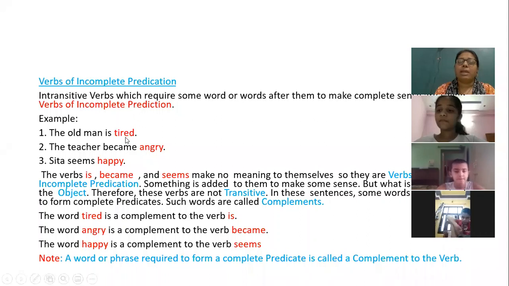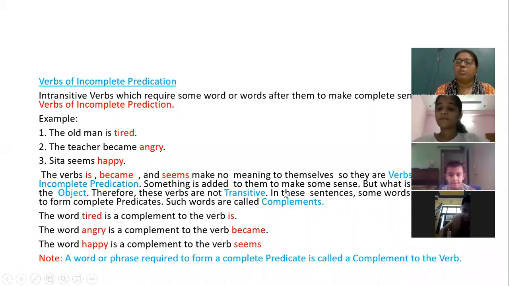But only by adding a word, tired, the sentence is giving some sense. And this tired is not an object. It is a word. Okay, angry and happy, they are other words. They are some other part of speech, but they are not noun or pronoun. So such words are called complements.